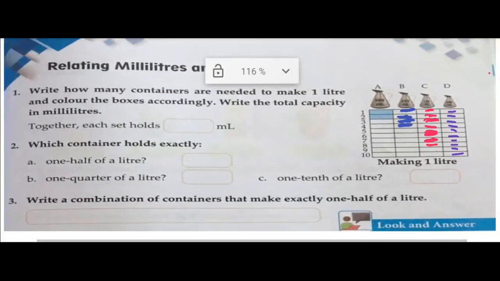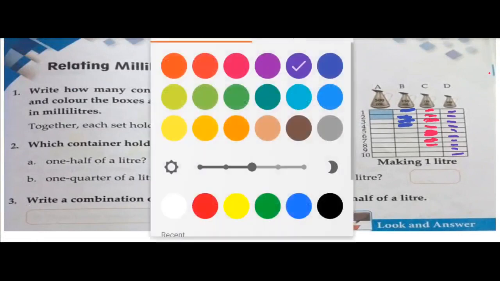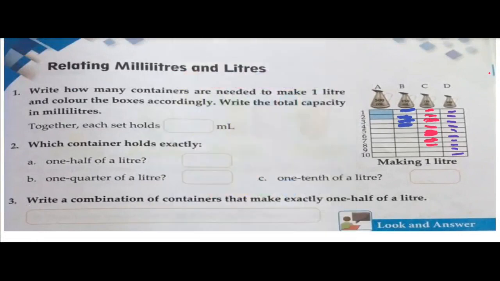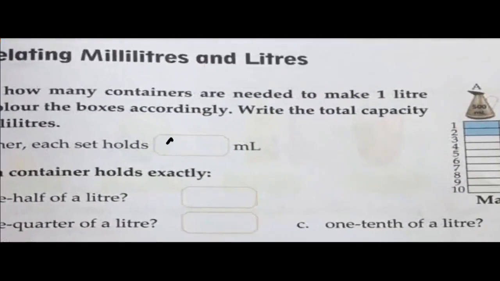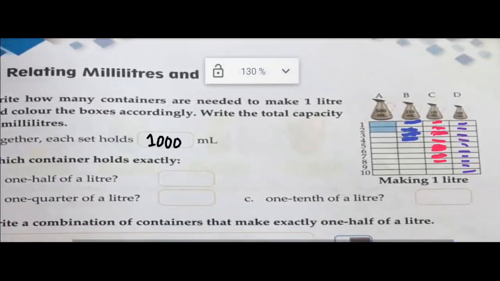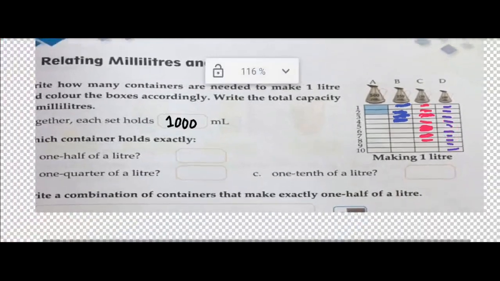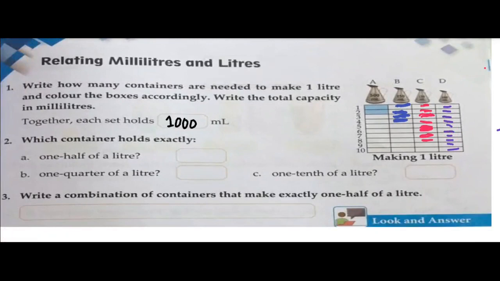Now all together each set holds how many ml? Together each set is holding 1000 ml. When we take 4 times, 8 times, 10 times, 2 times, together each set is holding 1000 ml, that is equal to 1 liter.